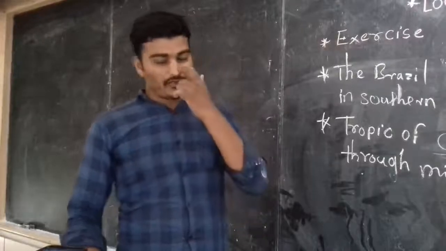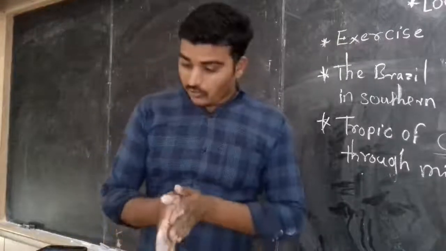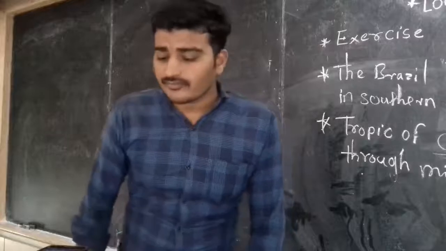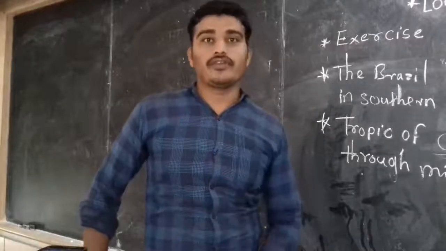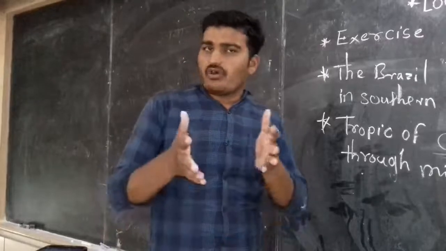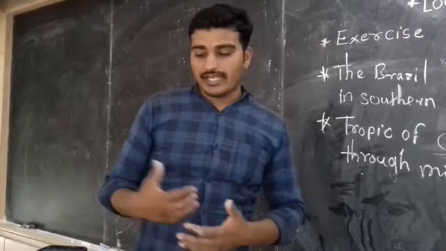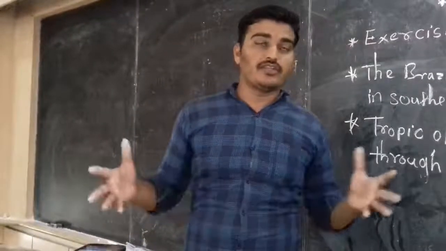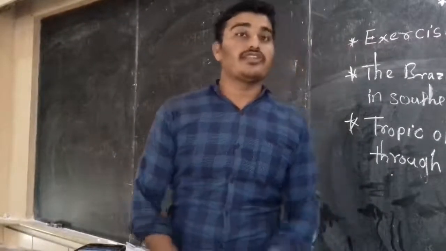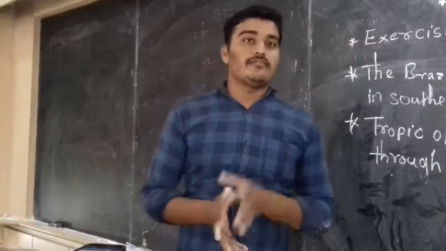Many students have one bad habit that I want to tell you about. While writing question answers, whenever you face objective questions, many students write only answers. They are not writing in a full sentence. In short, they write the answer in one word. But this is the wrong method.